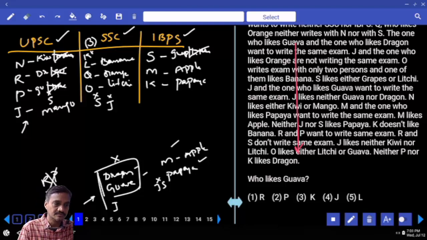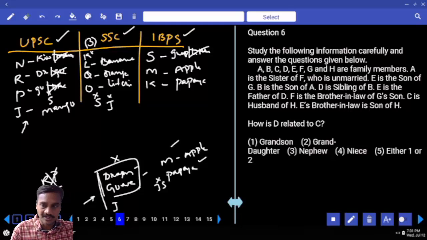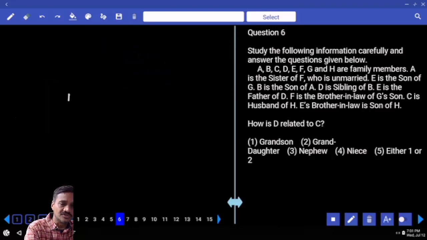Then next one is question number 6 to 8. Now 6 to 8 comes under which category? Blood relations. Now in this blood relations, A is the sister of F. A is here. A is the sister of F. F is unmarried.